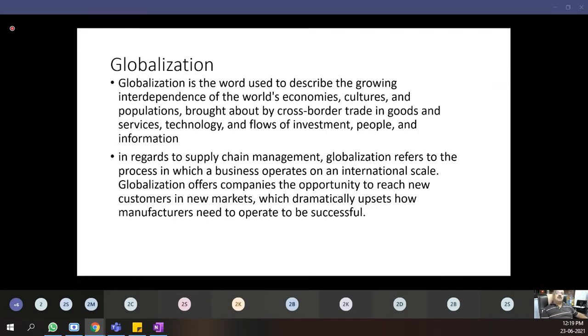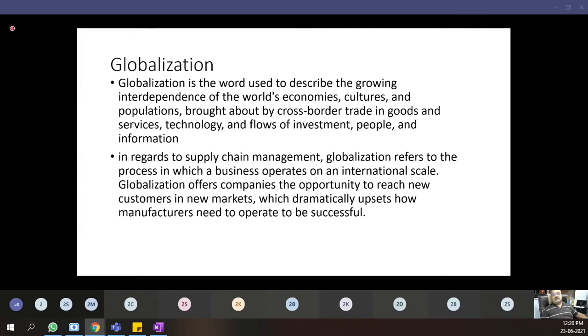So globalization is the word used to describe the growing interdependence of the world's economies, cultures and populations, brought about by cross-border trade in goods and services, technology and flows of investment, people and information. So what is the meaning of globalization actually? Globalization actually is a mixture of people, products, processes, information, investments, services, technology. And it is a cross-border trade of goods and services. And economy always depends on something else.